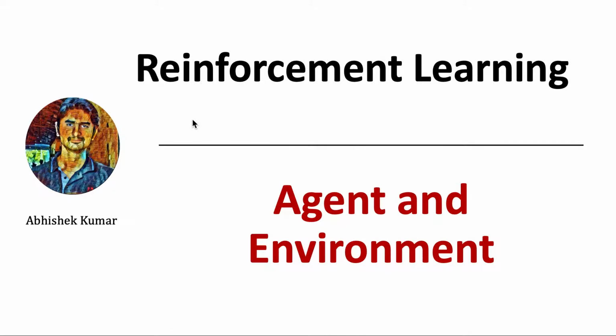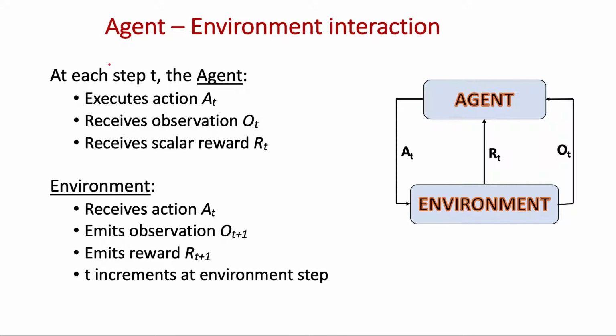Agent and environment are the two major components of reinforcement learning. So let's see how agent and environment interact. At each time step T, the agent executes an action A and in turn receives a reward corresponding to the previous action and some observation.